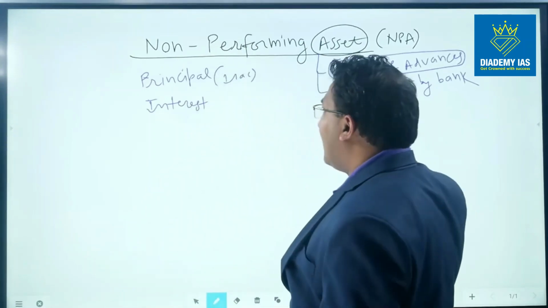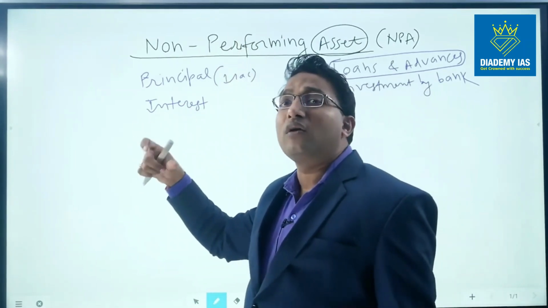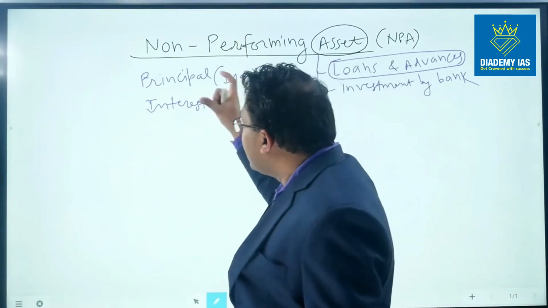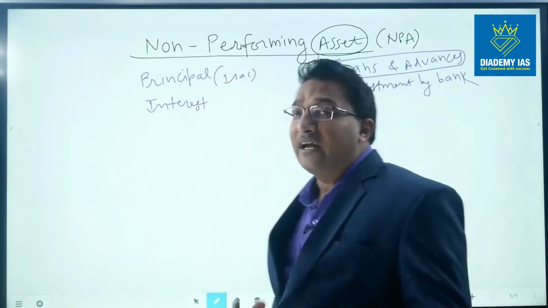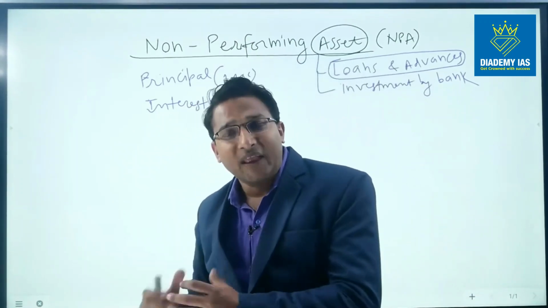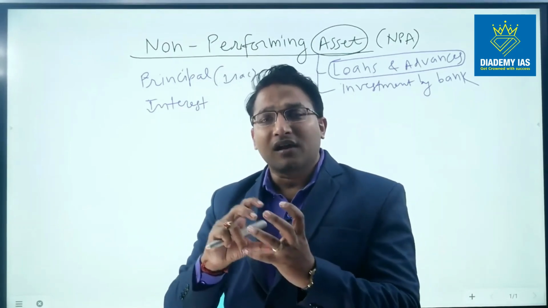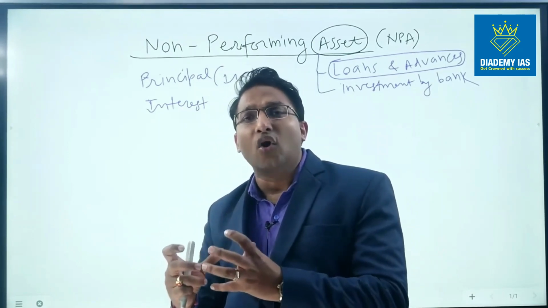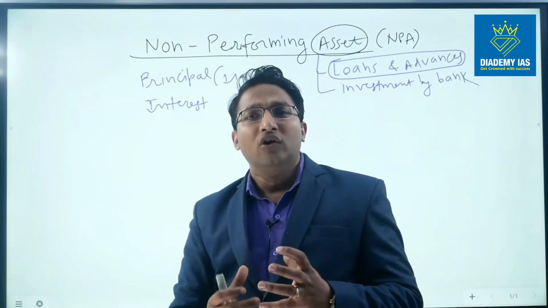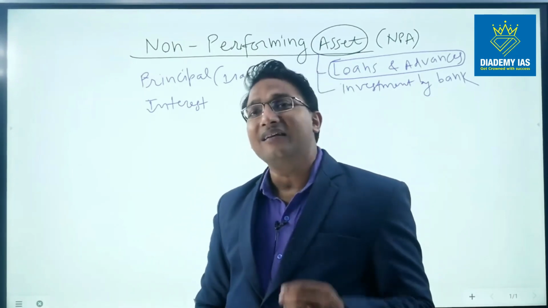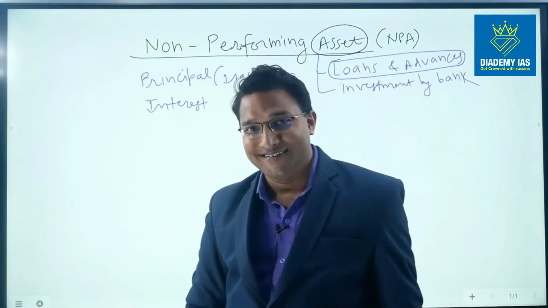This loan and advance is called non-performing when Mr. A is not able to repay this principal and interest, right? This principal and interest is supposed to be paid to the bank as per a predefined schedule. When the customer, Mr. A, is not repaying the amount and the amount remains overdue for over 90 days, then this account is called a non-performing asset, right?